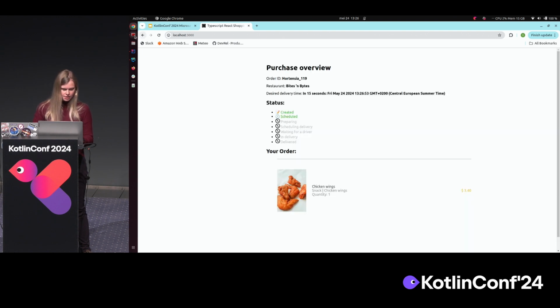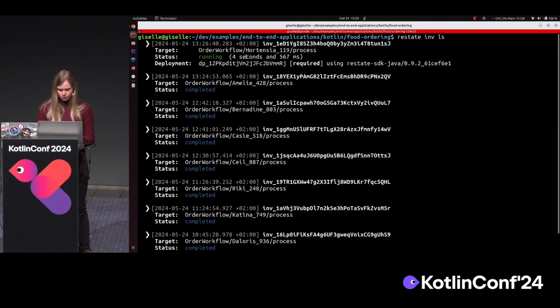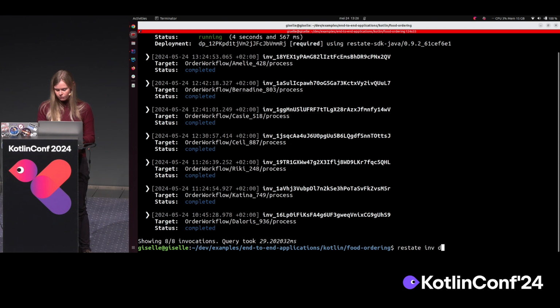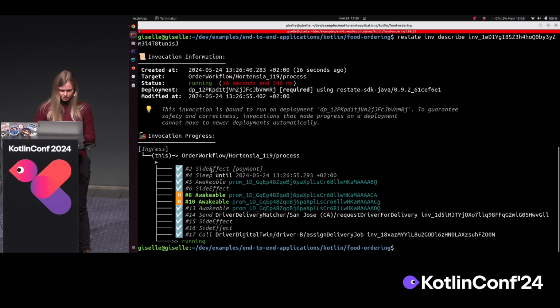If we now press checkout and go to the CLI, we can have a look at the invocations that are ongoing. Okay, so there on top we have the invocation that is right now happening. If I then describe this invocation and copy the ID, then I should see, okay, I was a bit too slow for the sleep. I was slower than 15 seconds, but actually the first one should show until the sleep, and then if I execute it again, you see the rest of the journal. So first the payment, then the sleep, and then you see the rest of the workflow. So this is a slightly more complicated log here, but it's the same principle as what Francesco showed. You see everything that's been executed.